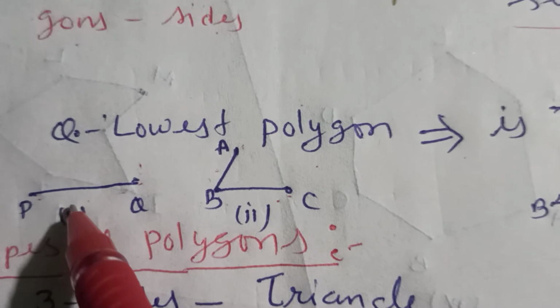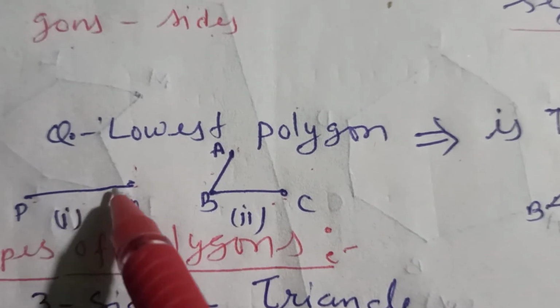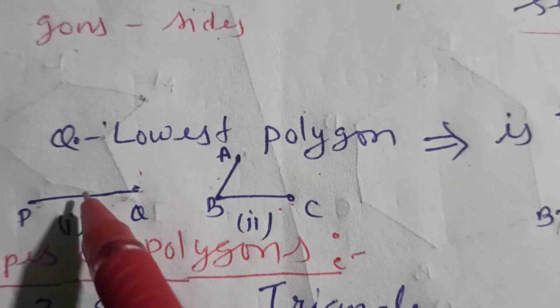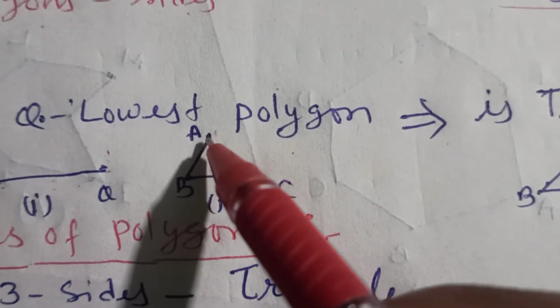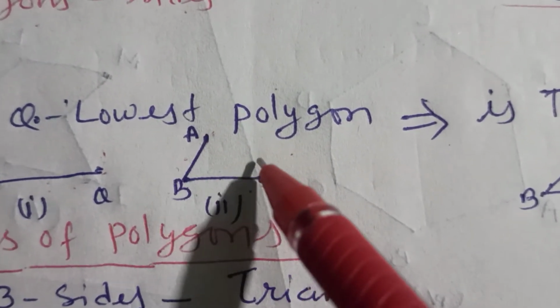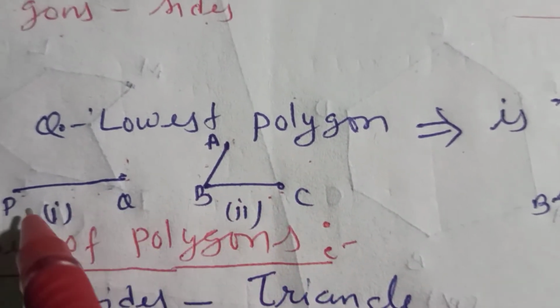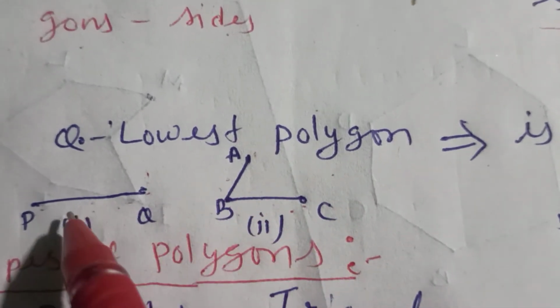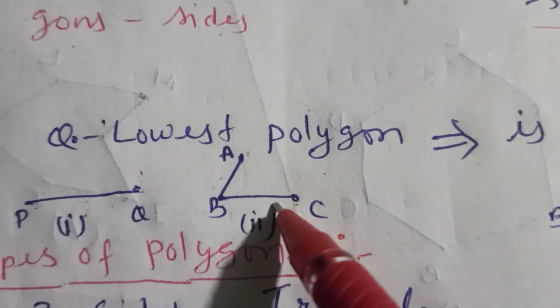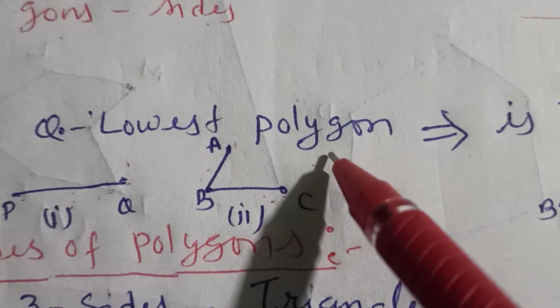When I took one line, it is not making a closed figure. Again, with two line segments, this is not making a closed figure.